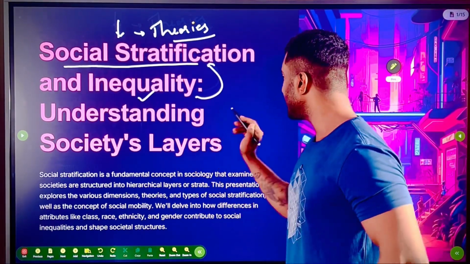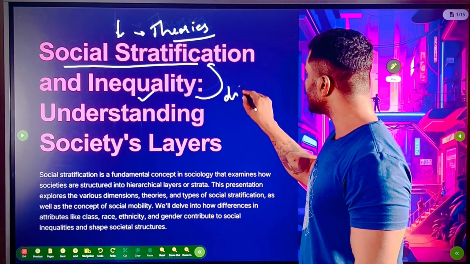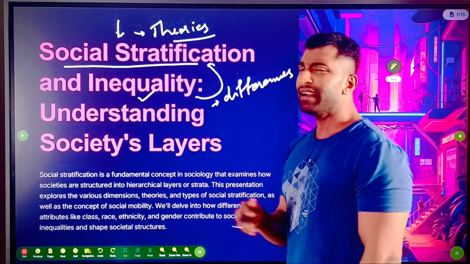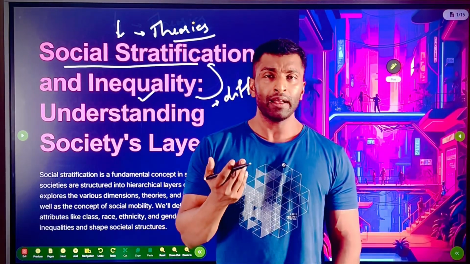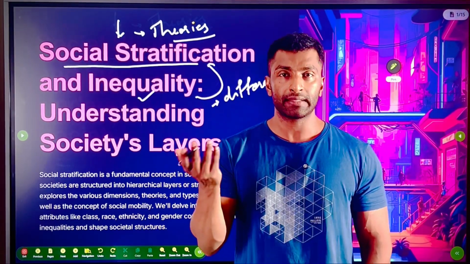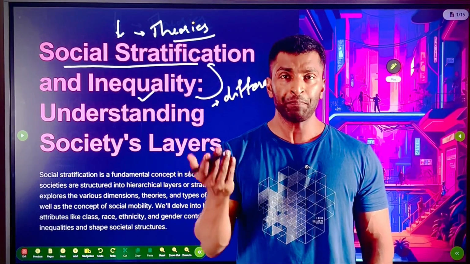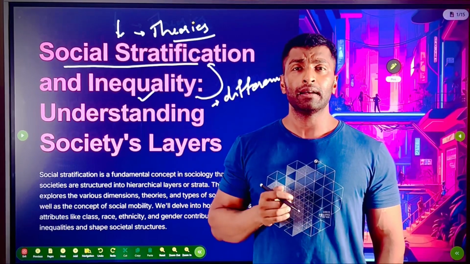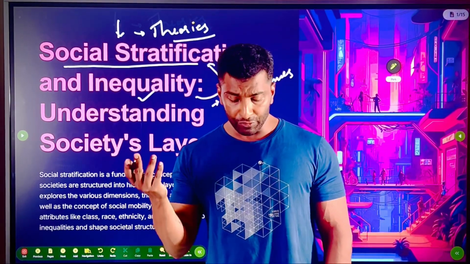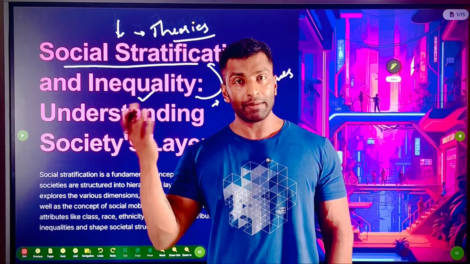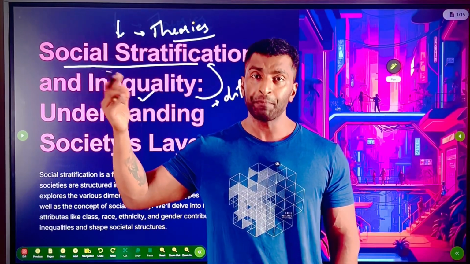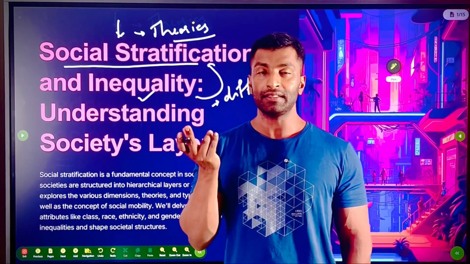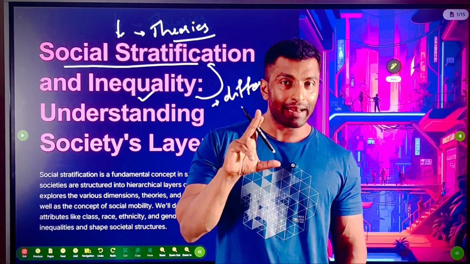If you see in societies, there are always differences, right? When we talk about differences, mainly it is natural. It can be social also. Natural difference means male, female, sex. That's a natural difference. The skin color is again a natural difference related to race and other things. What do you mean by social difference? If you see the housing pattern, dressing pattern between North India and South India, the food pattern, these are basic differences. So the differences can be natural or social.